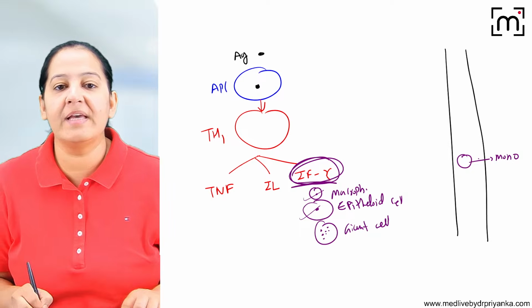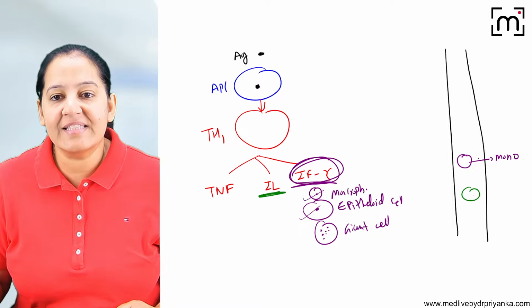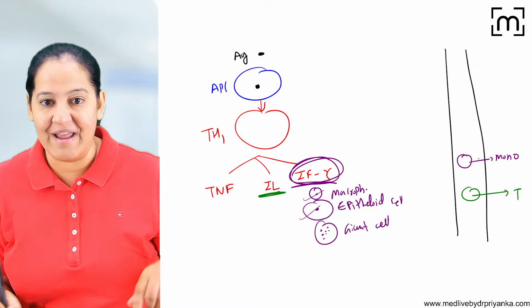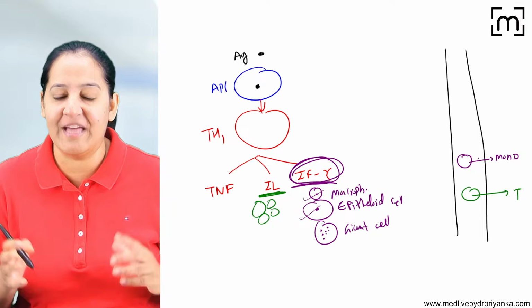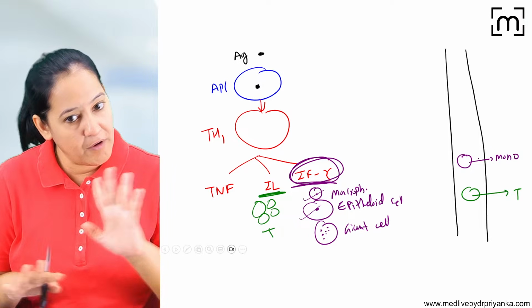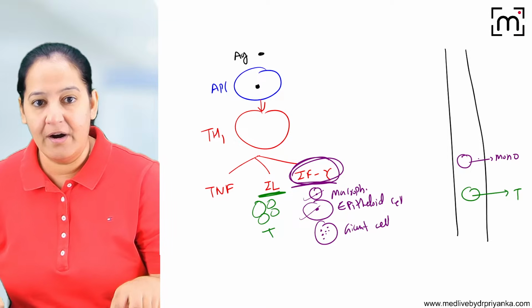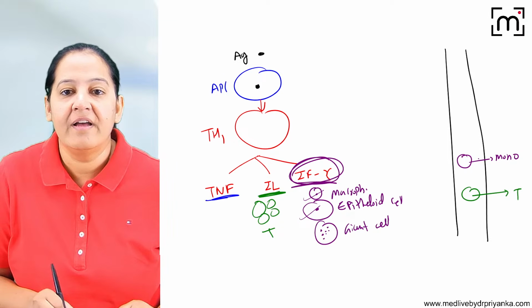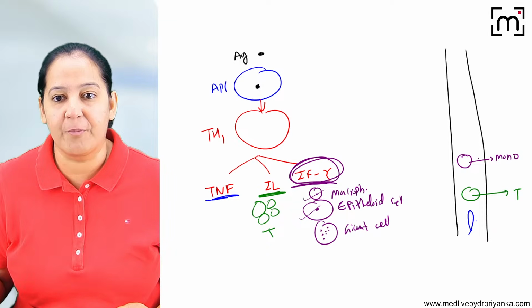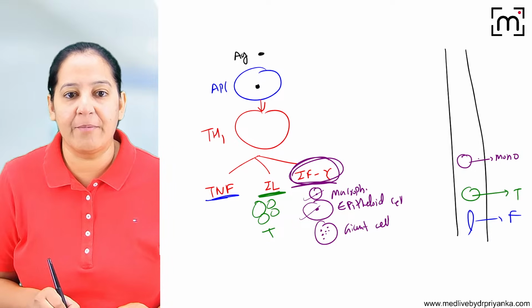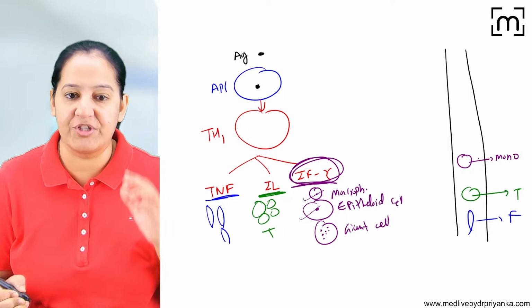Now the second story is for interleukin. Interleukin takes T lymphocytes out from the blood and accumulates them, migrates them, proliferates them. The T lymphocytes, all of them are T lymphocytes. That's it. And the third, TNF, will take the fibroblasts out. They will cause the proliferation and migration of the fibroblasts.